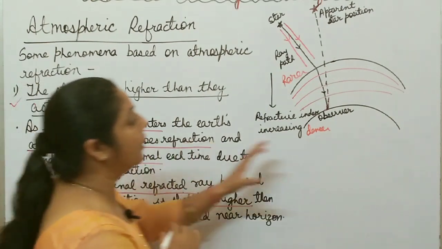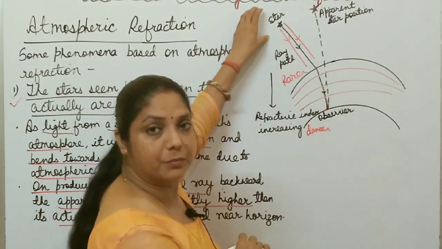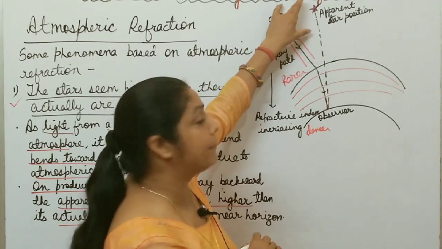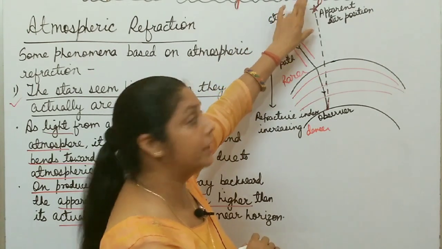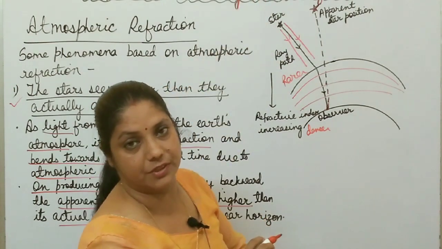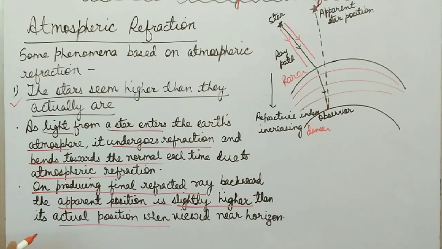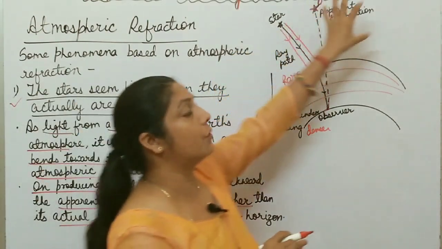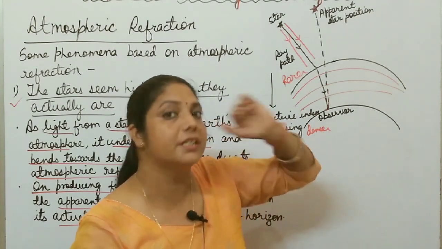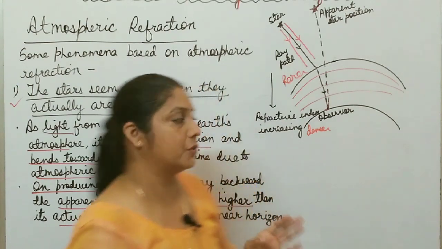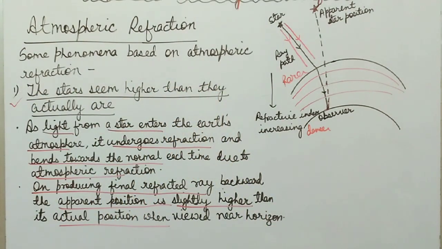You are not able to observe the actual position of the star; the apparent position you observe is always higher than the actual position, and this is all due to atmospheric refraction. This apparent position is also not constant, it changes with time, and that effect is called twinkling of stars. So please take a screenshot of this one first, then we will discuss the second phenomenon, twinkling of stars.